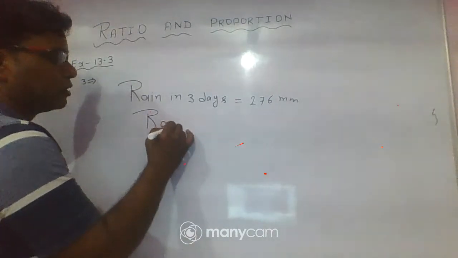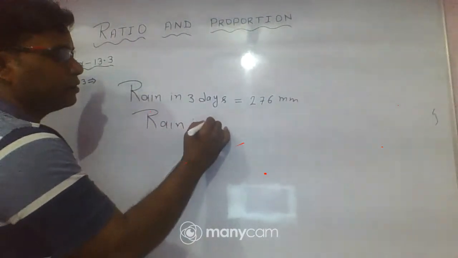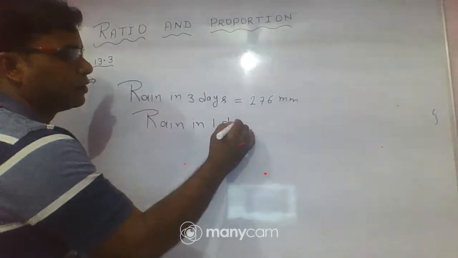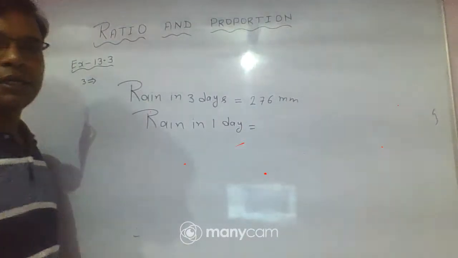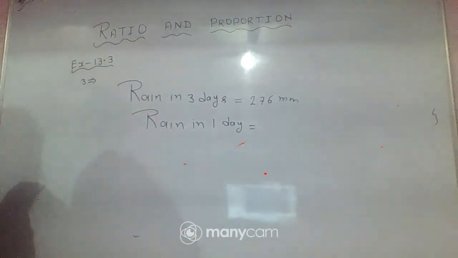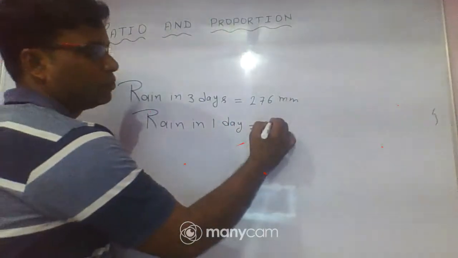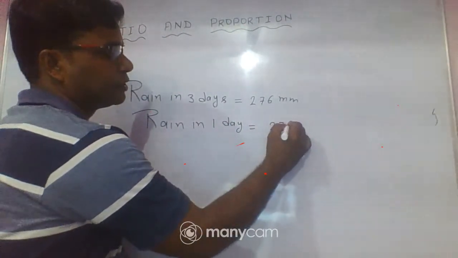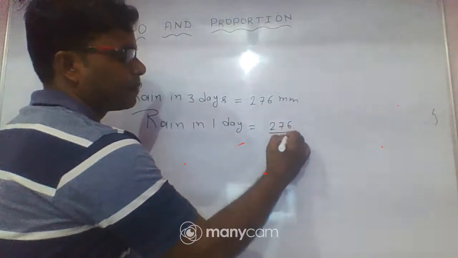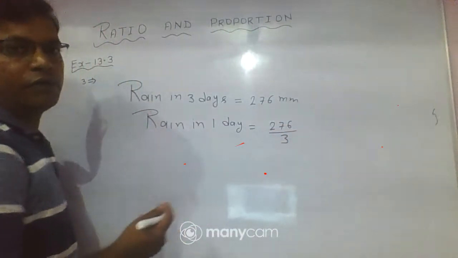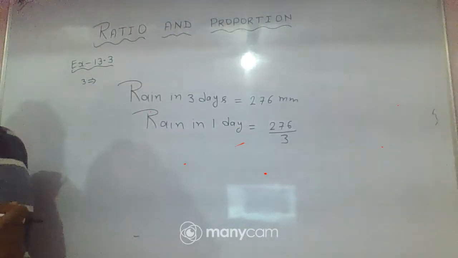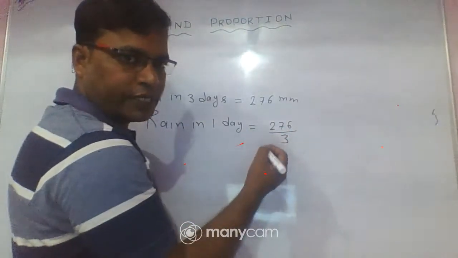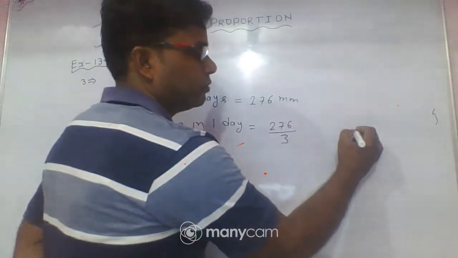Okay, so rain in 1 day. Clear? So how do you find rain in 1 day? Tell me. 276 by 3, divide it. You know how to divide?